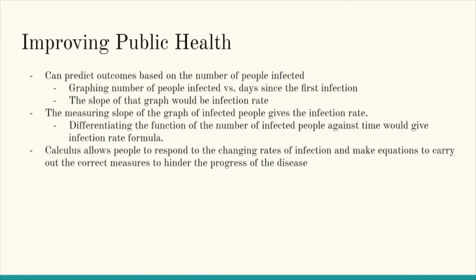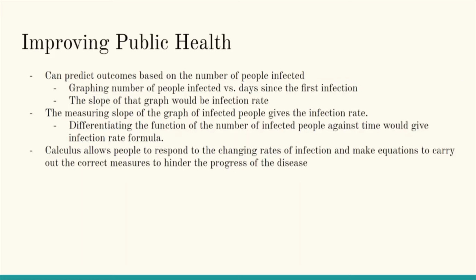So now that the coronavirus is rampant, the knowledge of calculus can be used to improve public health and help countries find out effective measures for their countries. So if we are to graph the number of people infected over the time or the days since the first infection, then we can see that there's an increasing trend, as we can see for most countries. Measuring the slope of that graph would show us the infection rate. What that means is just a number or a rate that shows how many people were infected over a certain period of time.